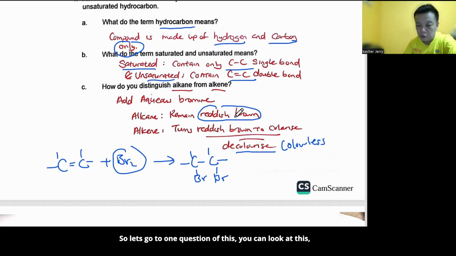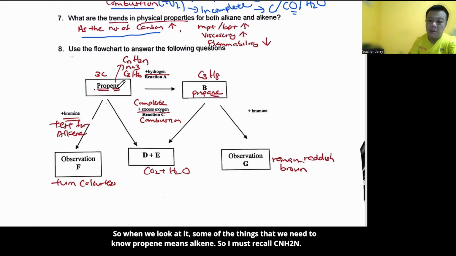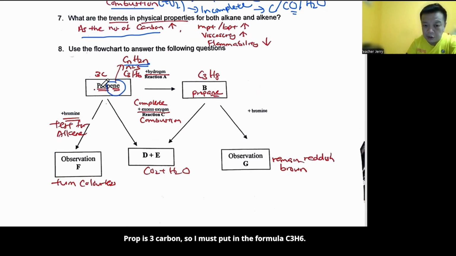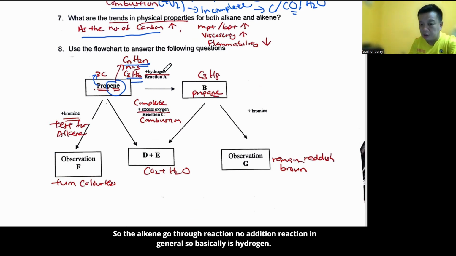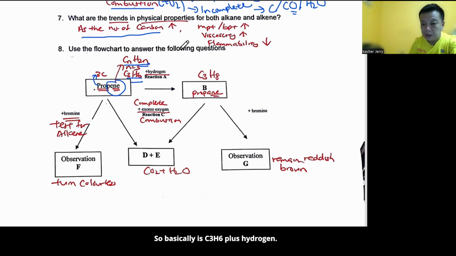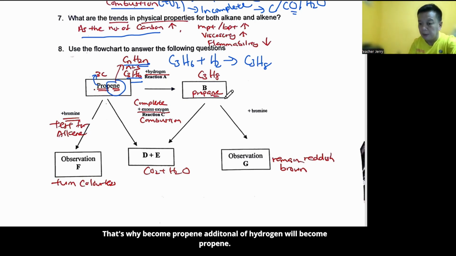Okay, so let's go to one question of this. You can look at this. Some of the things that we need to know already: propene means an alkene, so I must recall CnH2n. Prop is 3 carbon, so I must put in the formula C3H6. So alkenes generally go through addition reactions. So basically it's C3H6 plus hydrogen. Addition is very easy to write, just adding on only. So the hydrogen adds in: 6 plus 2, 8. That's why it becomes propane. Addition of hydrogen will become propane.